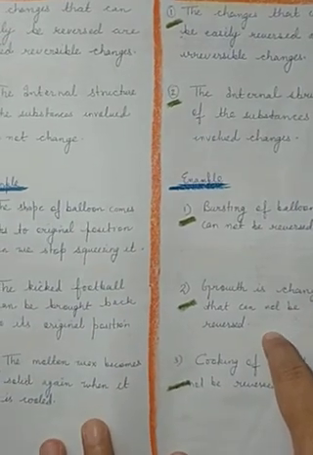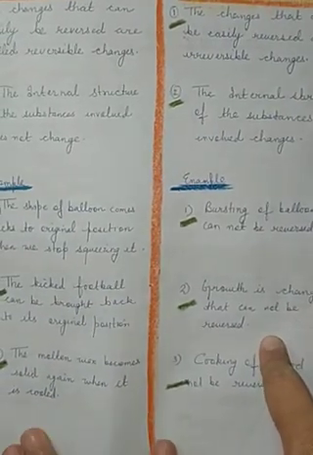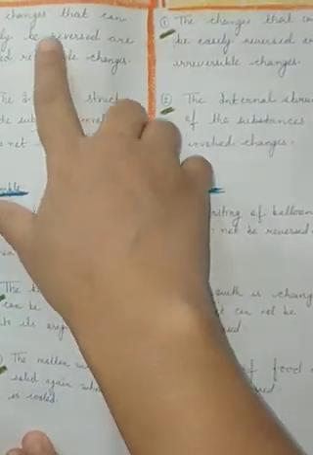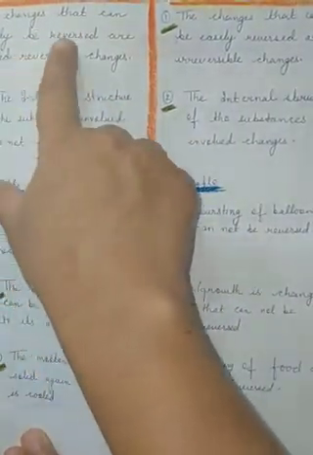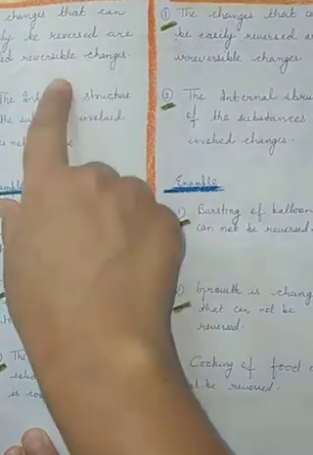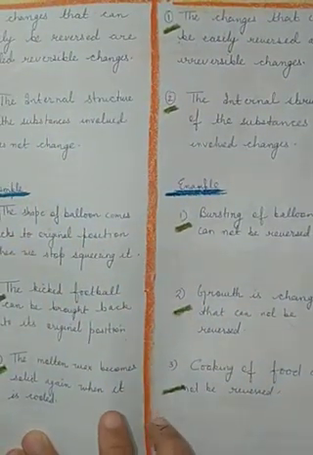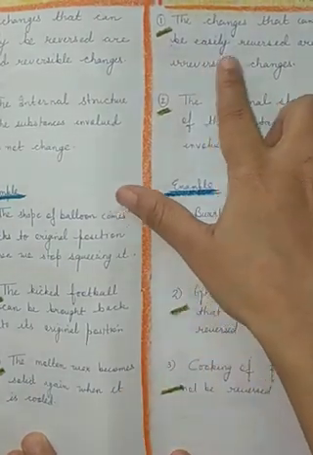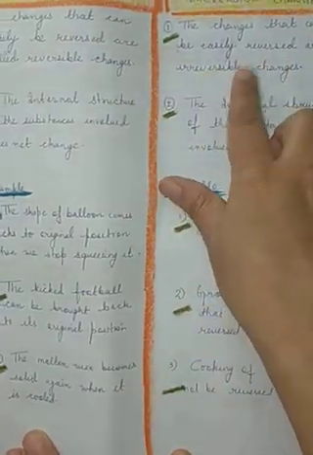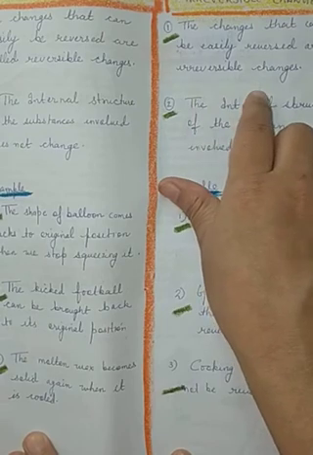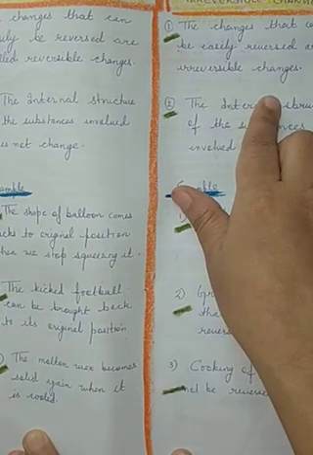Now coming to the reversible and irreversible changes. What is a reversible change? Changes that can easily be reversed are called reversible changes, and the changes that cannot be easily reversed are called irreversible changes. So the definition is very simple.